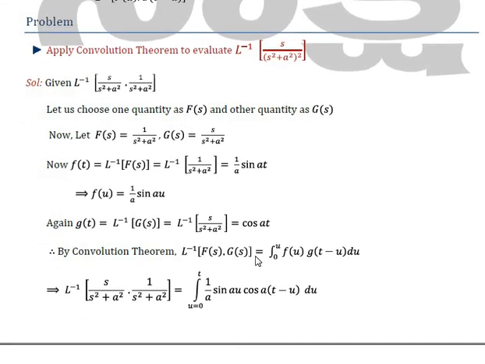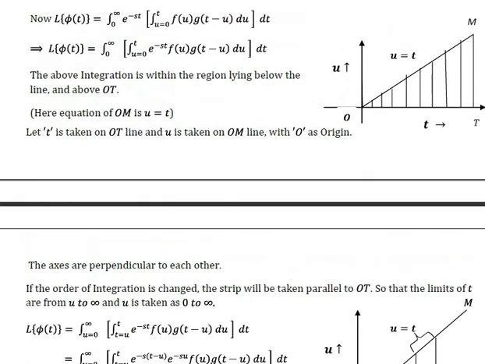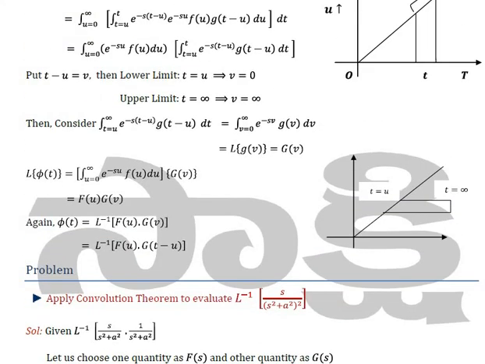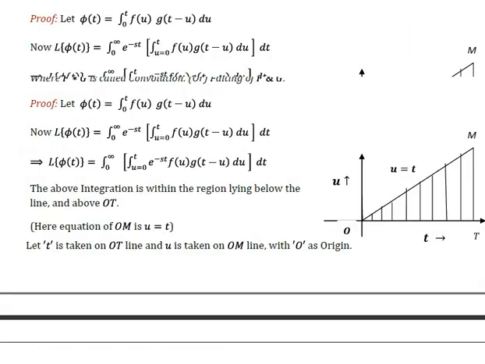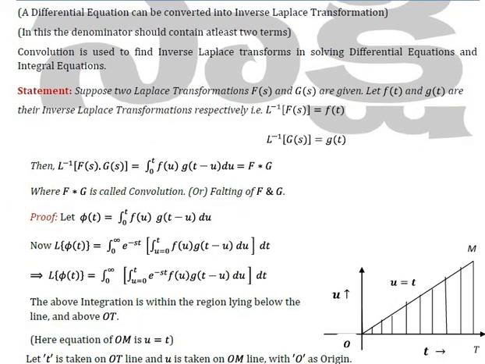If L inverse of F(s) equals f(t) and L inverse of G(s) equals g(t), then if we take the product of both functions, L inverse of F(s) into G(s) is nothing but the integral from 0 to t of f(u) g(t minus u) du.